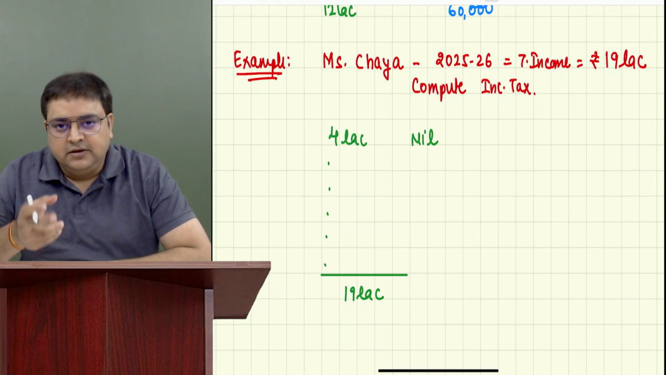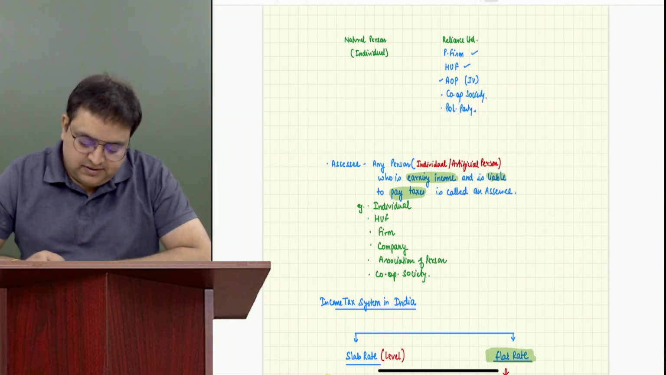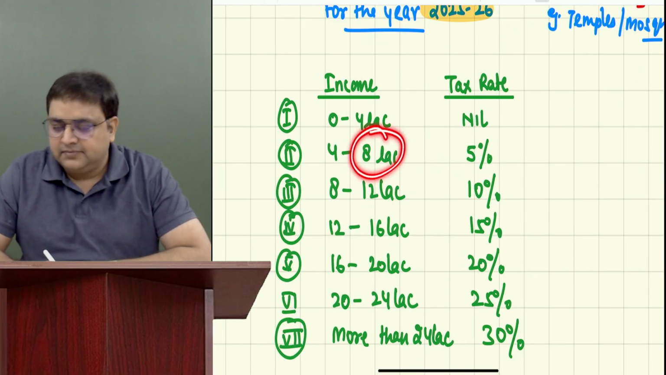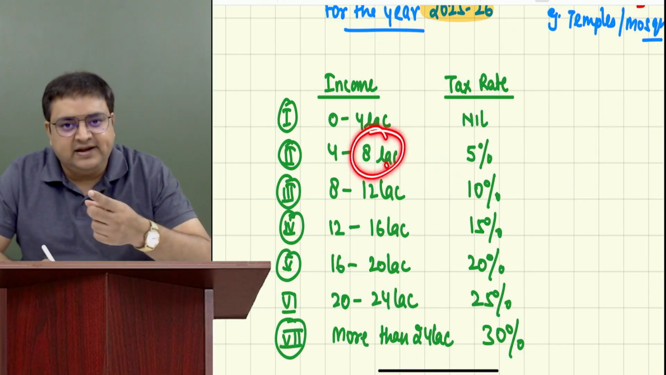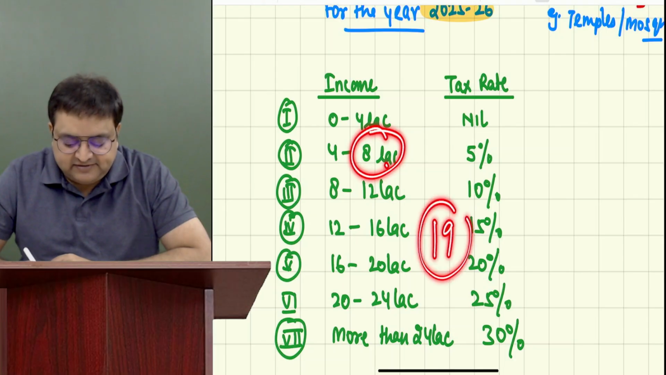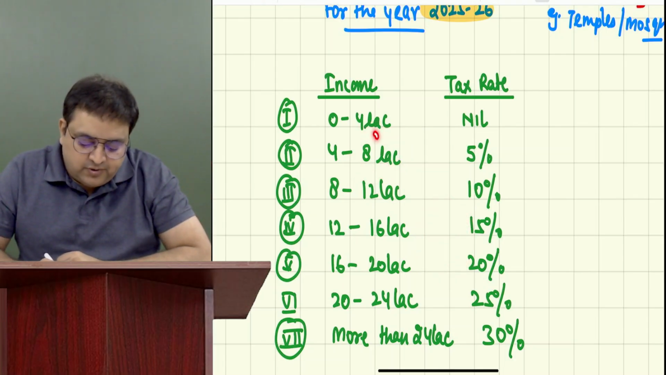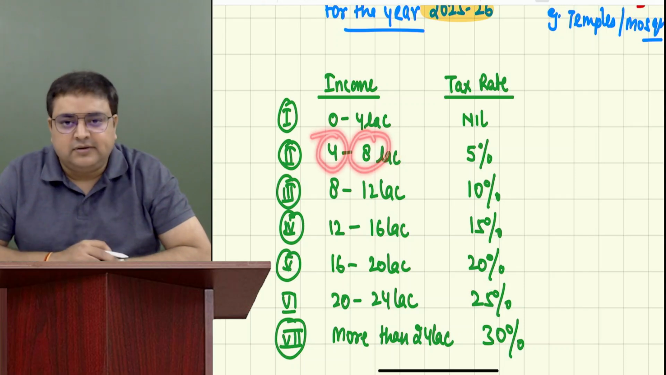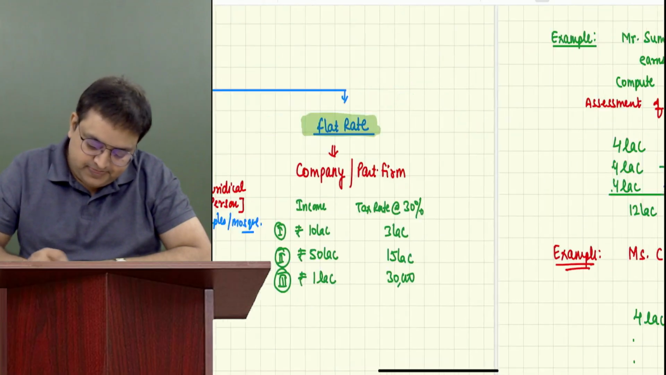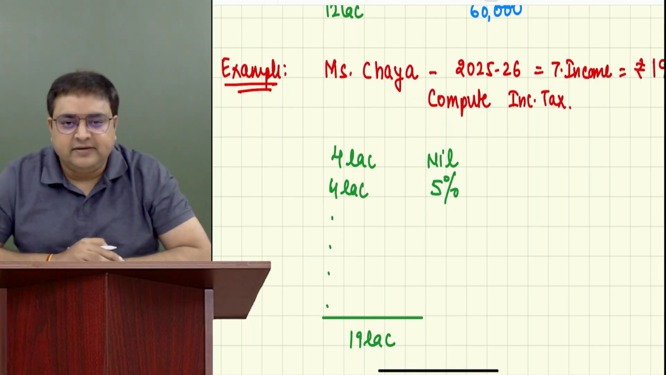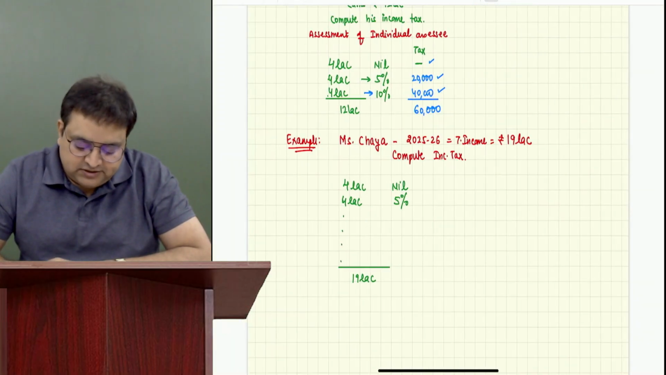Go to the second level. What is the upper limit of the second level? 8 lakh. Is she crossing 8 lakh? Yes, sir. Her income is 19 lakh. She's crossing this level also. What you will do? Upper minus lower. 8 minus 4, 4 lakh. How much is the percent? 5%. Second level.